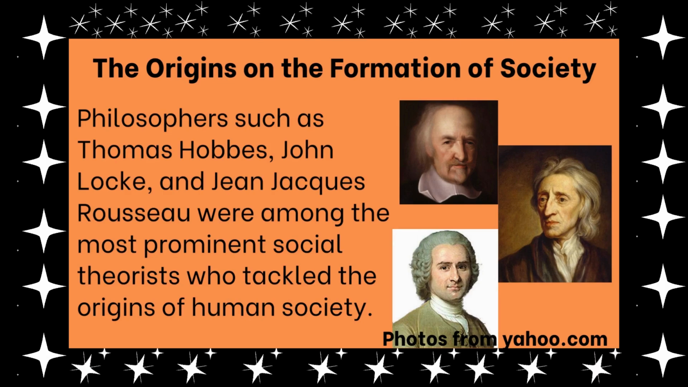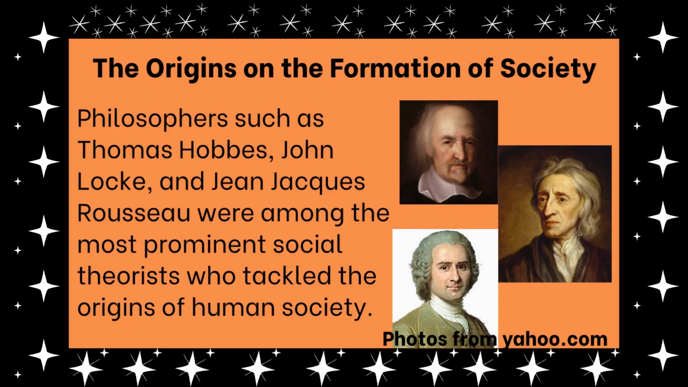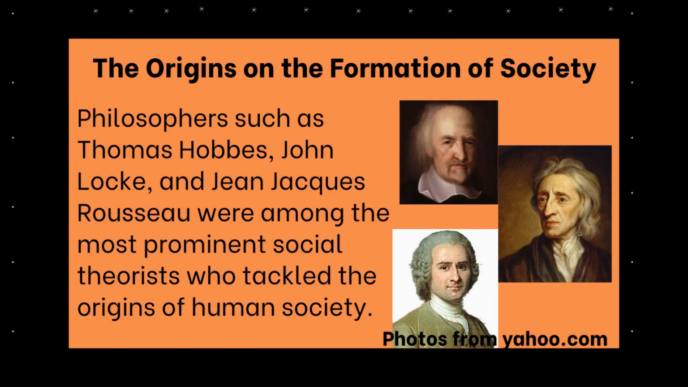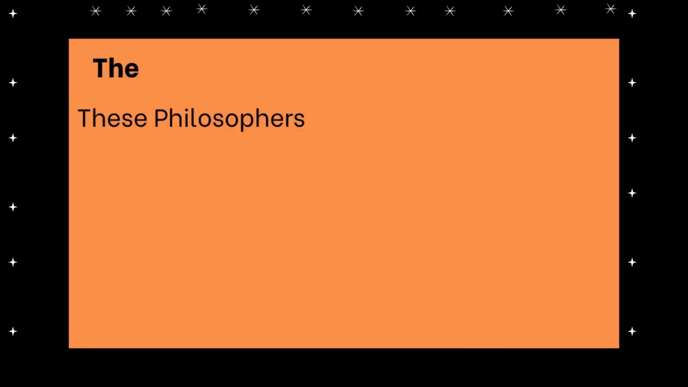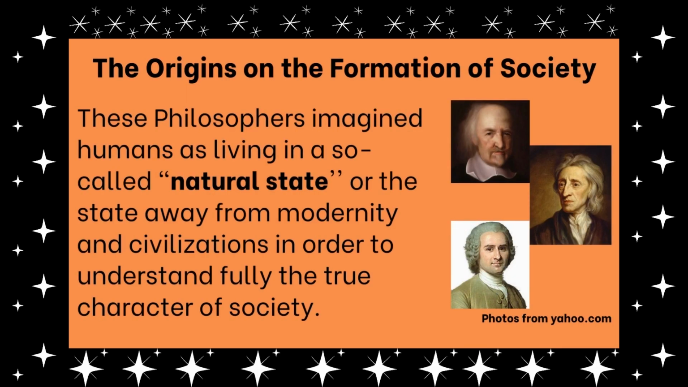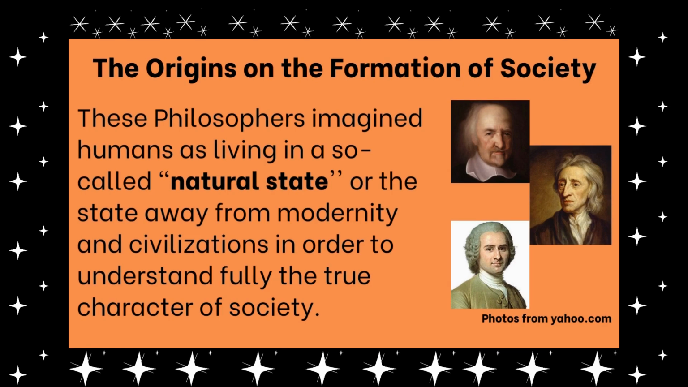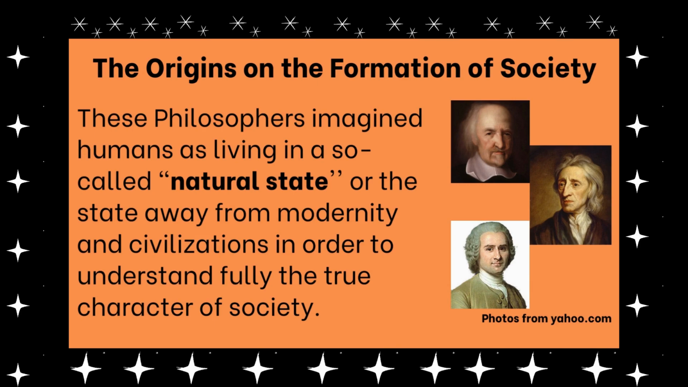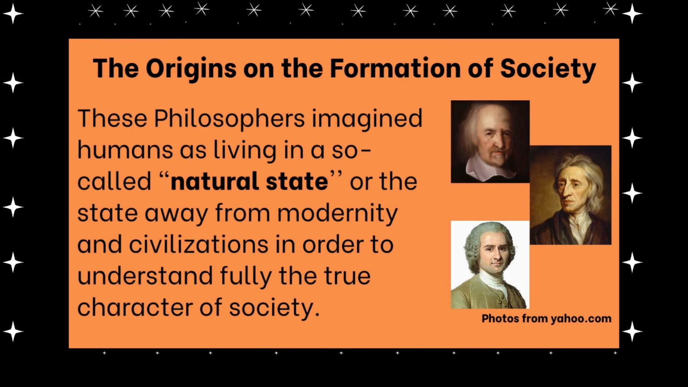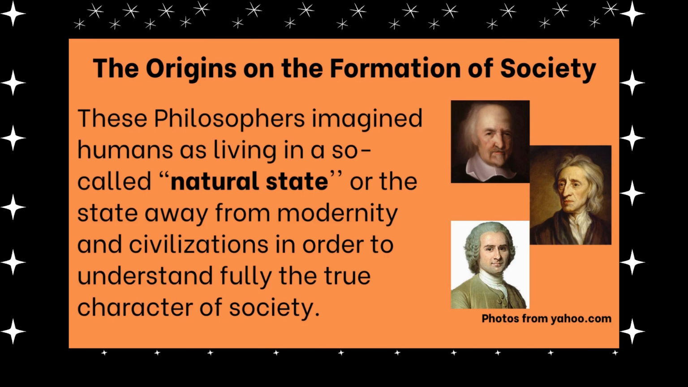Philosophers such as Thomas Hobbes, John Locke, and Jean-Jacques Rousseau were among the most prominent social theorists who tackled the origins of human society. These philosophers imagined humans as living in a so-called natural state, or the state away from modernity and civilizations, in order to understand fully the true character of society. We will discover first the theory of Thomas Hobbes.